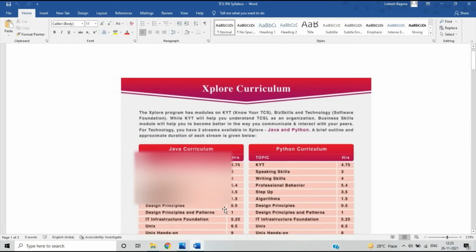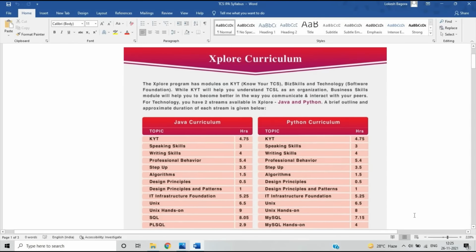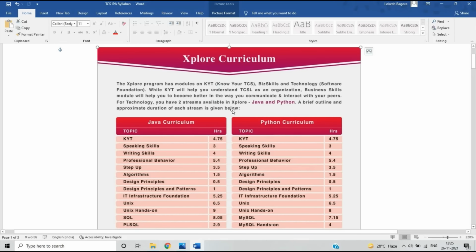Okay, so this is the TCS explore curriculum. As you can see on my screen, the explore program has modules on KYT, means Know Your TCS, business skills, and technology software foundation. KYT will help you understand TCSL as an organization. The business skills module will help you become better in the way you communicate. For technology, there are two streams available in explore, Java and Python, and the TCS team will send a mail to all of you about which stream you are selected for.